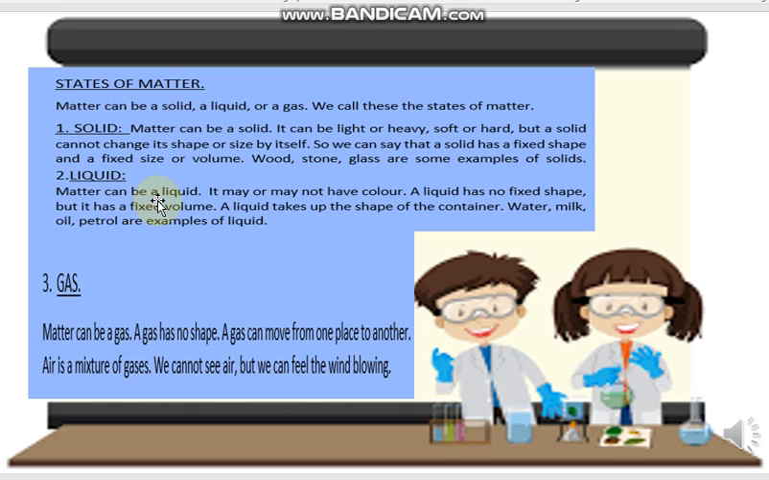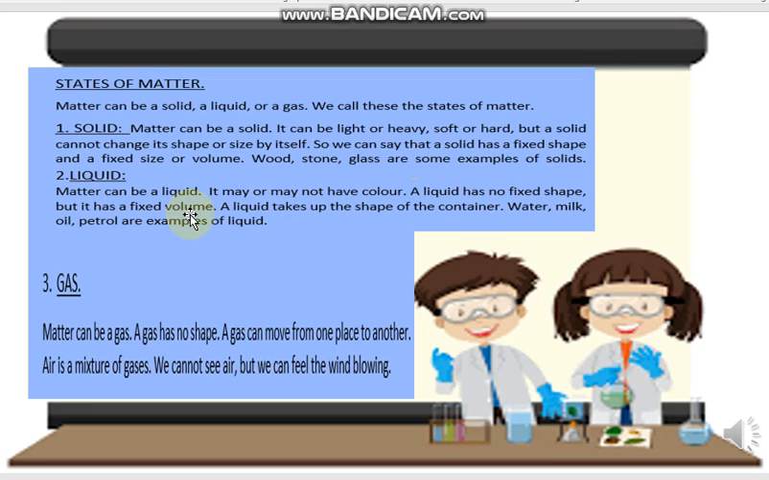Matter can be a liquid. It may or may not have color. A liquid has no fixed shape, but it has a fixed volume. So when we learn about this second state of matter, which is liquid, we come to the point that liquid has no fixed shape, but it has a fixed volume.